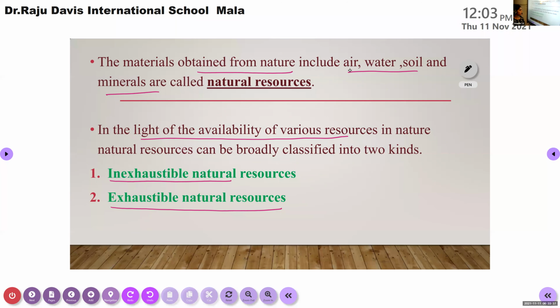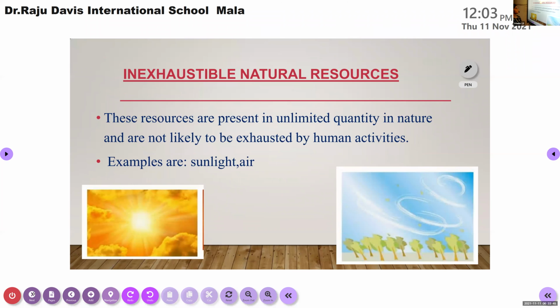Okay, then next we are going to learn about both types of natural resources, that is inexhaustible and exhaustible. The first one is inexhaustible natural resources. These resources are present in unlimited quantity in nature and are not likely to be exhausted by human activities.